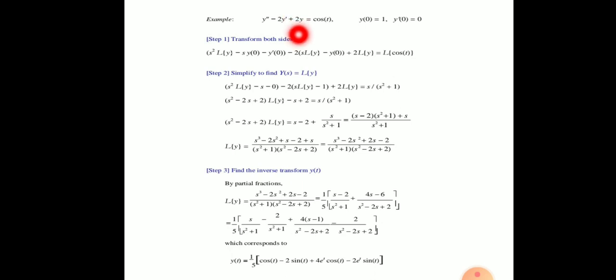This becomes s² Laplace of y minus s y(0) minus y'(0), minus 2s Laplace of y minus y(0), plus 2 Laplace of y, is equal to Laplace of cos t.